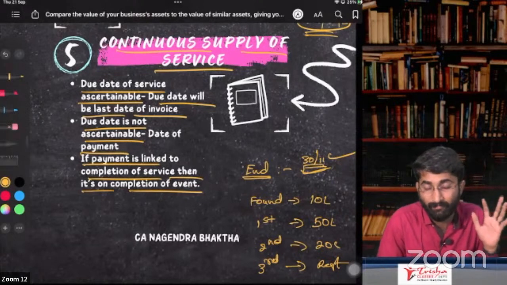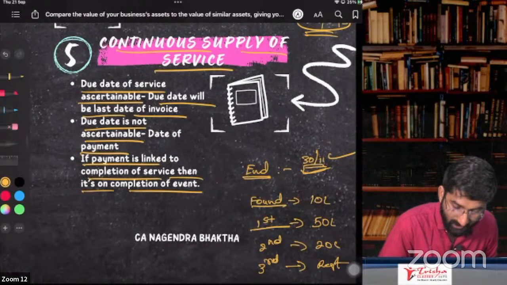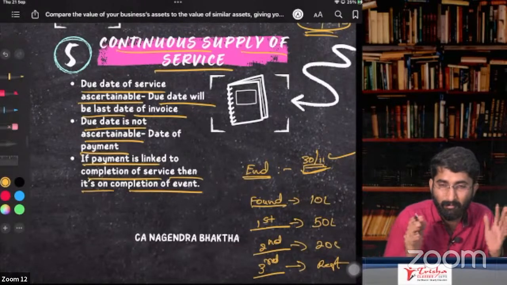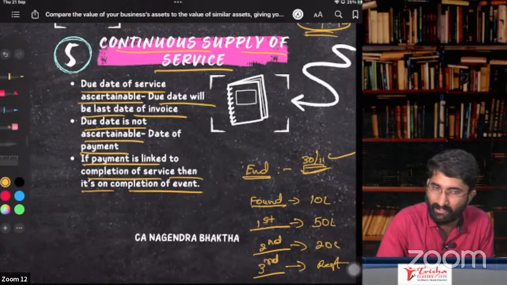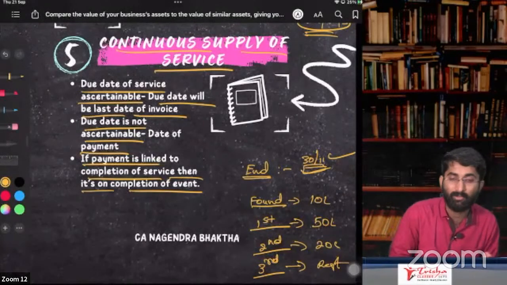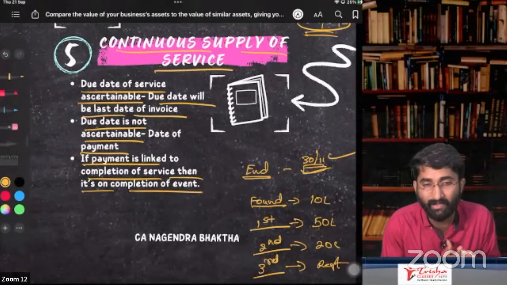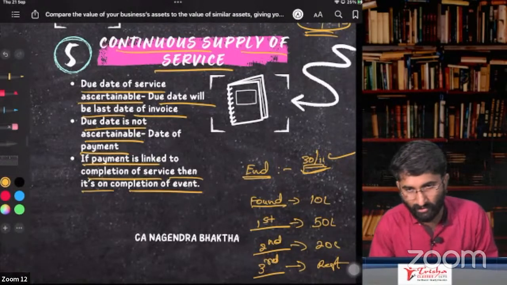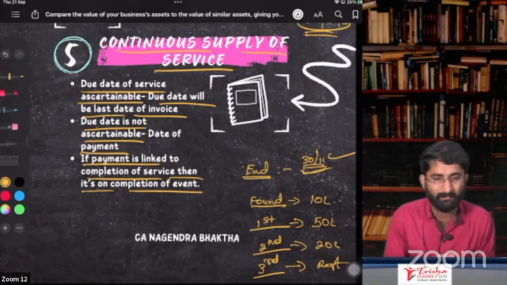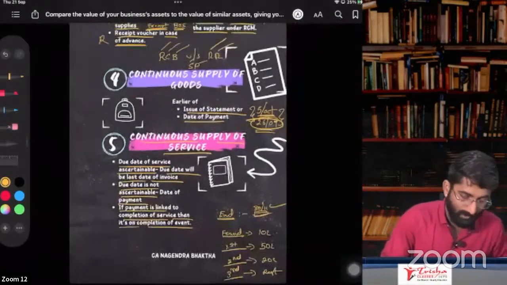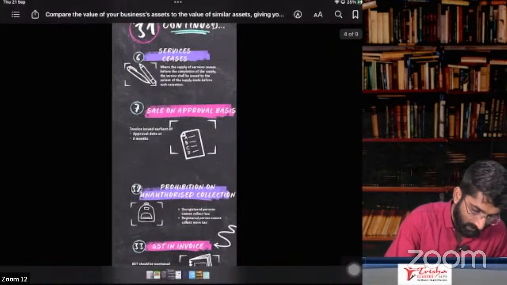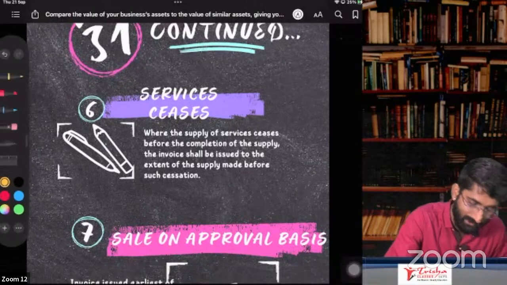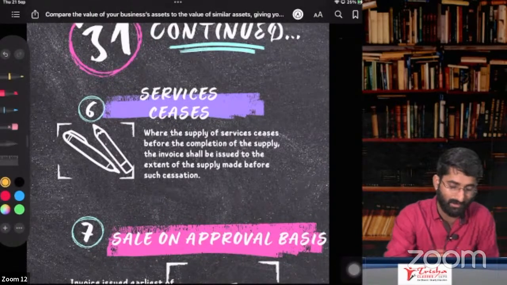This is the event: foundation, first floor, second floor, third floor. After completion of that, immediately I have to issue one invoice, before or at the time of completion. This is the last date to give the invoice in case of continuous supply of goods and continuous supply of service. Clear? That is about section 31, subsection 5. Now, continue. Section 31, subsection 6. So what is there in section 31, subsection 6?